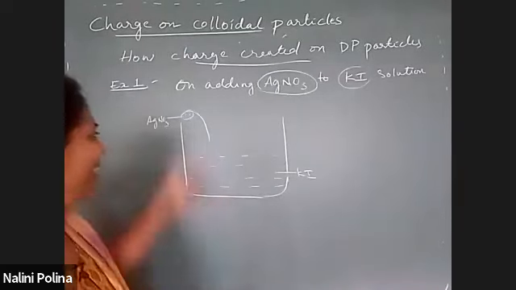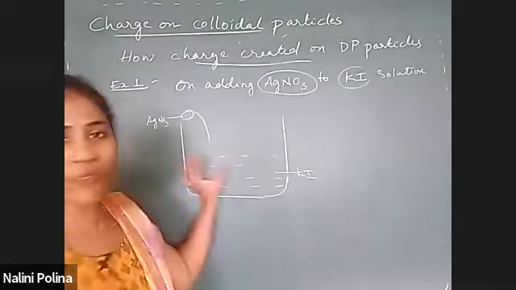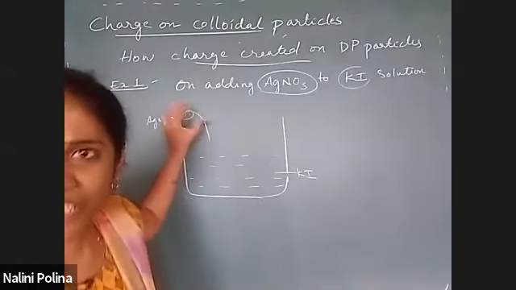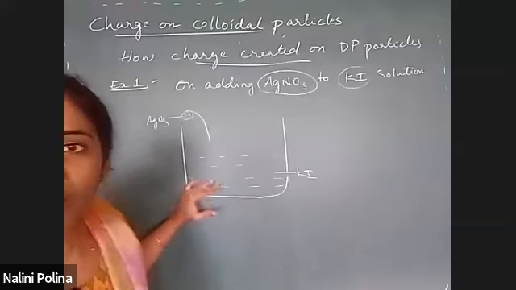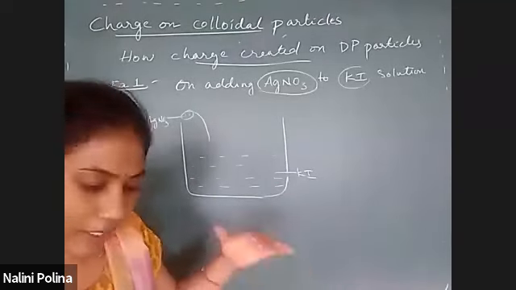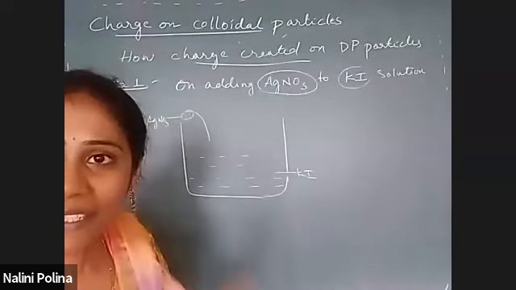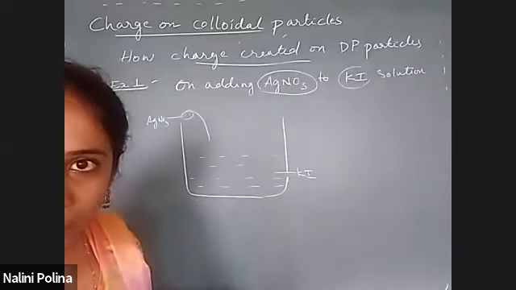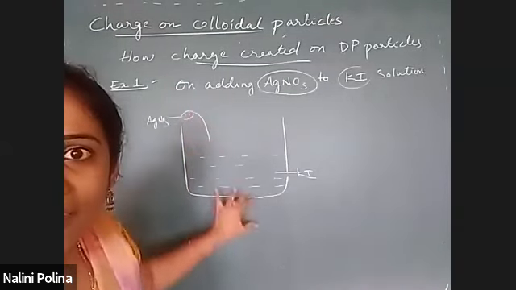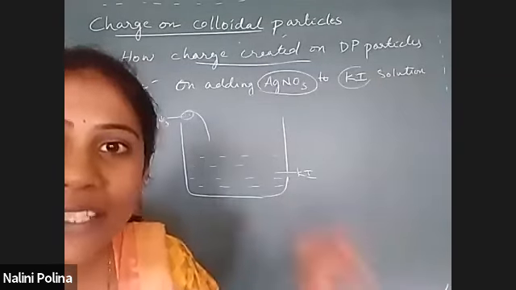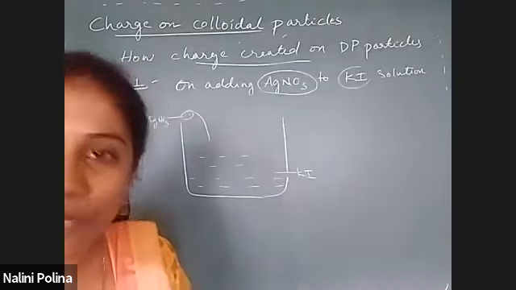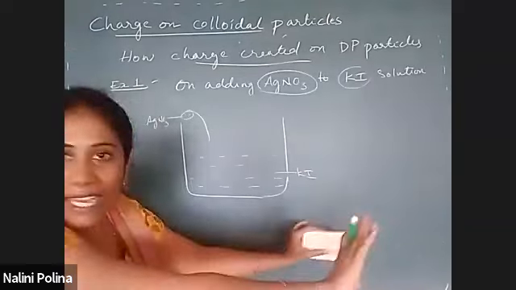Here you can understand which one can be the solvent. AgNO3, just one spoon, very little, I am adding onto KI. I took it in a beaker. Can you tell me which one can act as a solvent here? Among AgNO3 and KI, which one can act as a solvent? Everybody answer. Yes, very good. KI is the solvent, agree, right?